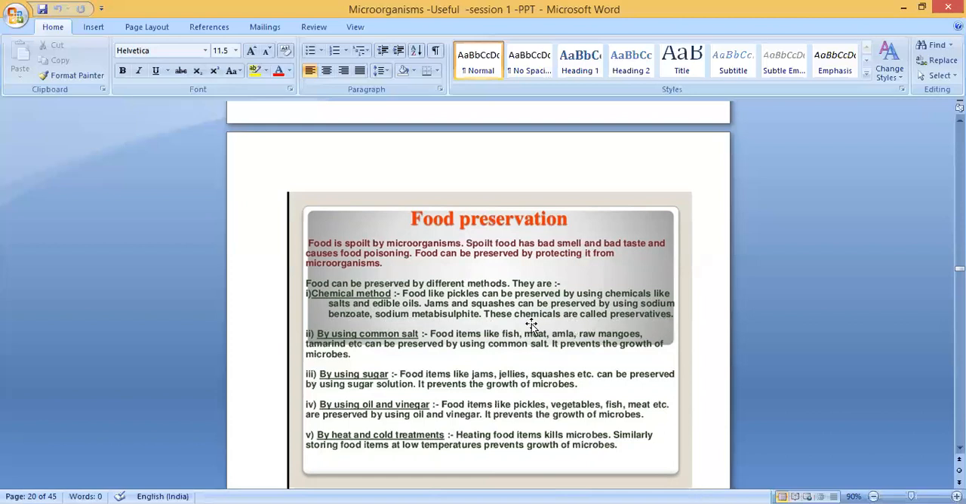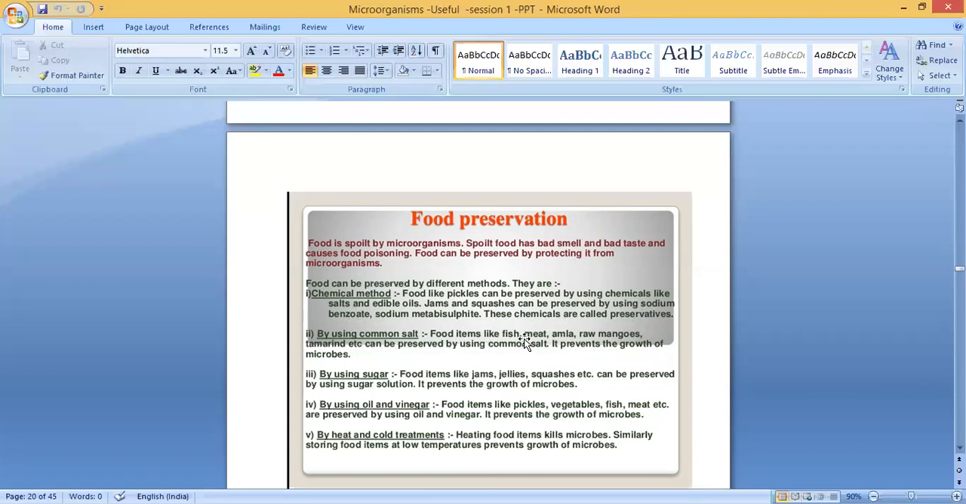Whenever you buy a sauce, jam or squash, you can see that we can keep it for many days without spoiling. How is that? They're using some preservatives in it. They preserve it by using sodium benzoate and sodium metabisulfate. These chemicals are called preservatives. Clear? The second one is by using common salt.